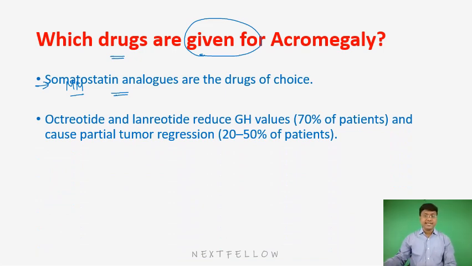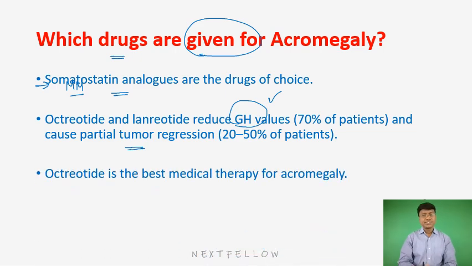These somatostatin analogs reduce the growth hormone levels, right? And they also cause the tumor suppression, which ones? The octreotide and as well as the lanreotide. Next, among octreotide and lanreotide, octreotide is the best medical therapy for acromegaly.